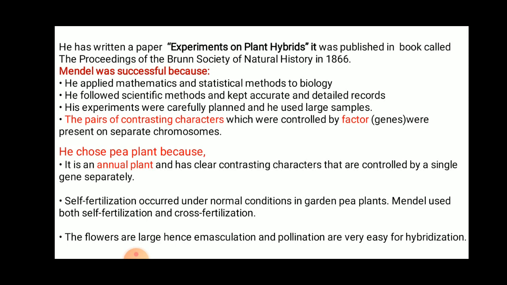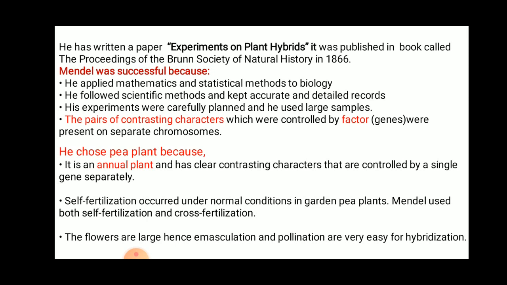So annual plant means the growth of the plant takes between 2 to 3 months. Within 3 months, the plant's lifespan will be finished. Okay, so he could observe all the changes in the plants within a year. He could have a large number of samples to test. So therefore he chose Pisum sativum, that is the pea plant, for his experiment.